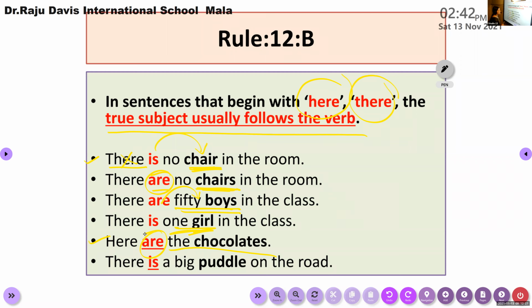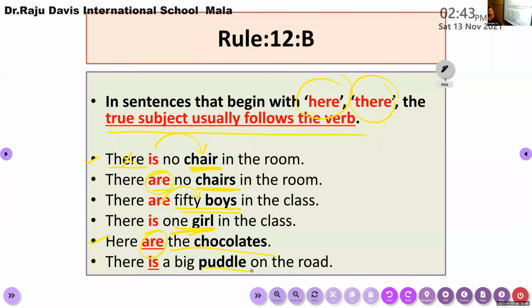There is a big puddle on the road. You can see that it's just one small hole full of water on the road. So these are rule number 11 and 12. Rule number 12 and 12b have a connection. They say that if your sentence is starting with the words there and here, the true subject of the sentence actually falls after the verb. If the true subject is singular, use a singular verb with there and here. If the true subject is plural, you use a plural verb with there and here in your sentences.